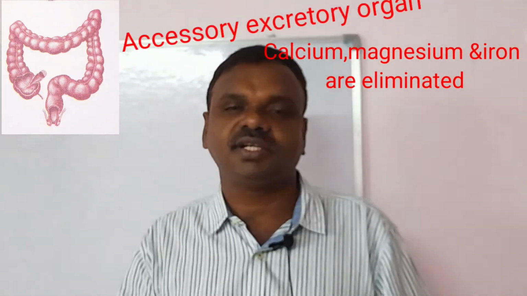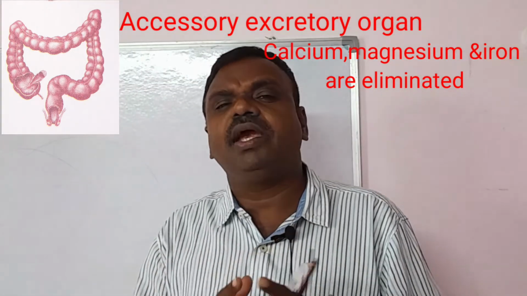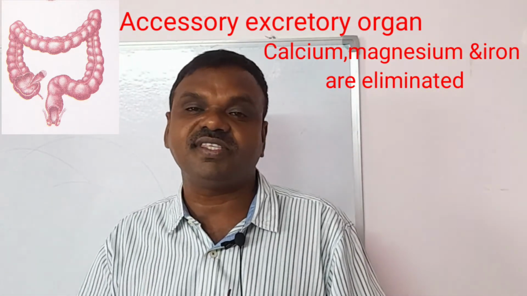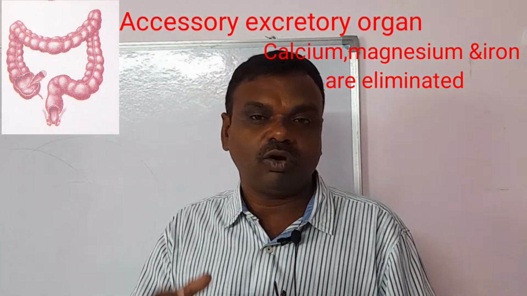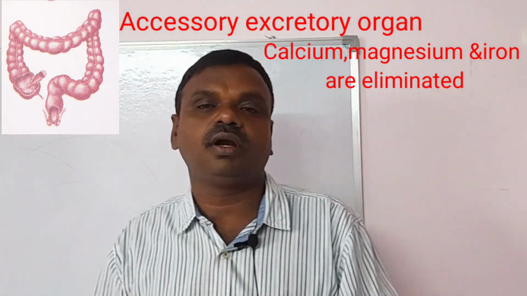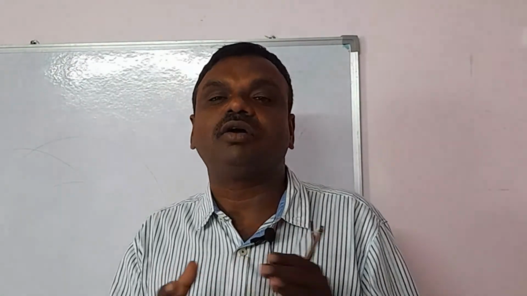Coming to the next organ, the large intestine. The large intestine also eliminates magnesium, calcium and some other ions along with the feces. Feces is undigested food material, otherwise called stool. So we can consider the large intestine as another excretory organ. These are the excretory organs in our body, but the chief excretory organs in man are kidneys.